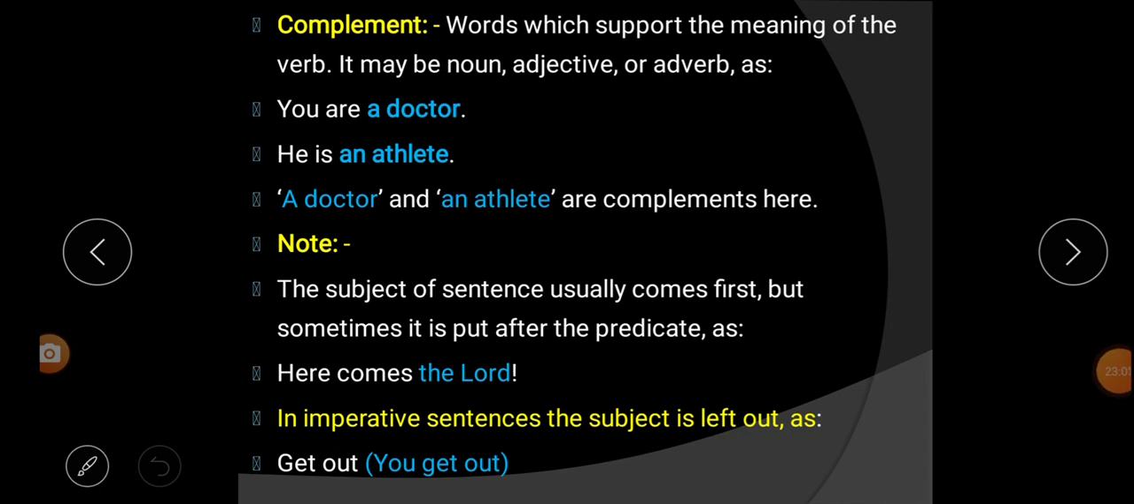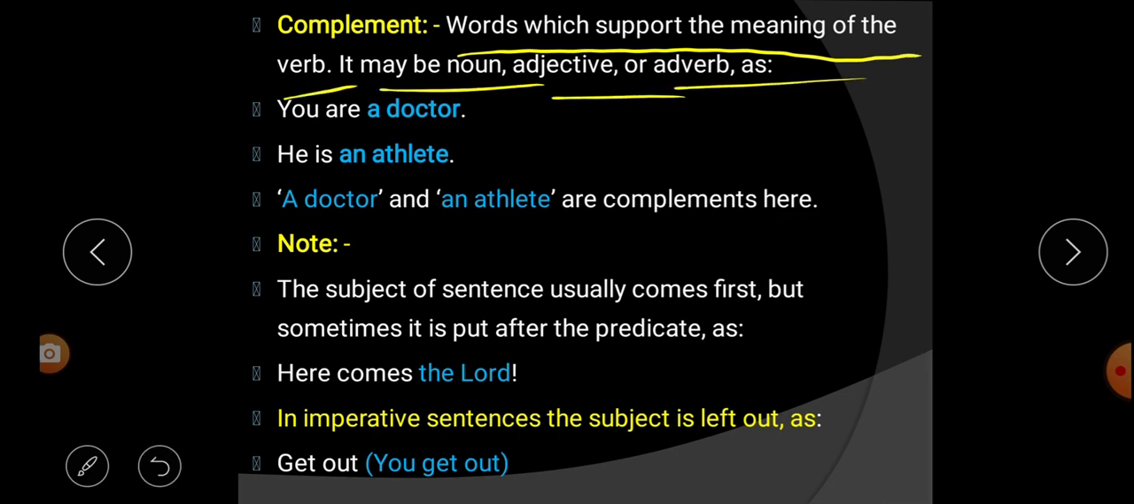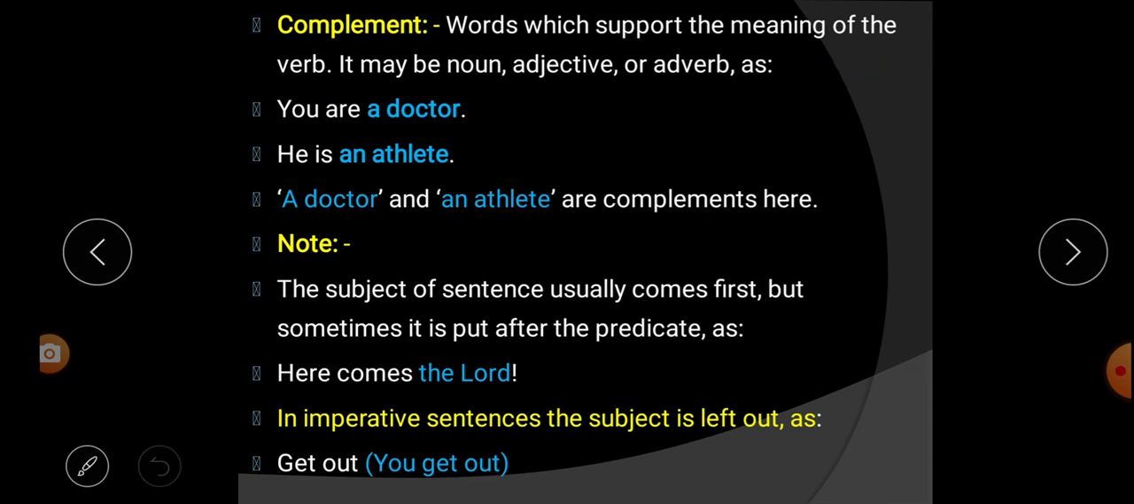Next is complement. Words which support the meaning of the verb, it may be a noun, adjective or adverb, those are called what? Complement. Look at the example here. You are a doctor. You are a doctor. So here a doctor is the complement. Next, he is an athlete. Here an athlete is the complement.